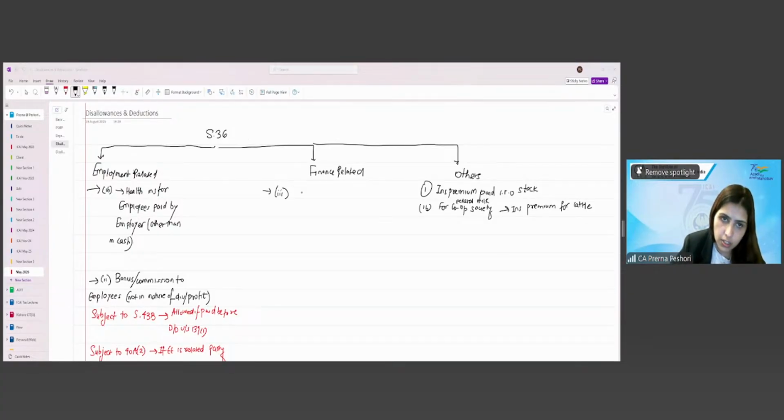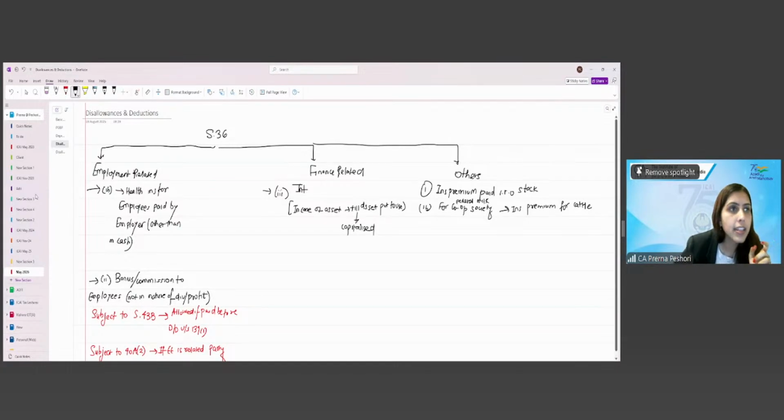Correct. So interest is allowed as deduction, right? Interest is allowed as deduction. However, in case of an asset, till the asset is put to use, this shall be capitalized. Right? So this was also there in Explanation 8. Right? In case of a loan borrowed for a capital asset, you can write like this here.